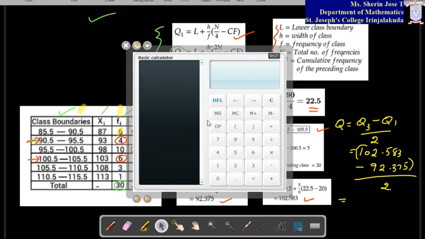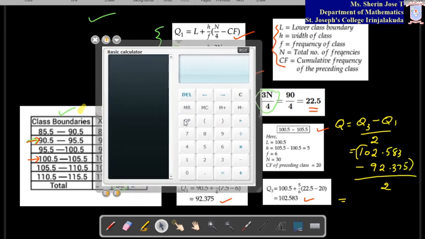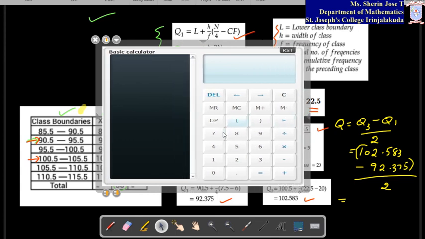Here, the calculator. You all keep one calculator with you for the examination as well. Always practice with the calculator. You need to get speed with the calculation using a calculator. So let us subtract 102.583 minus 92.375.